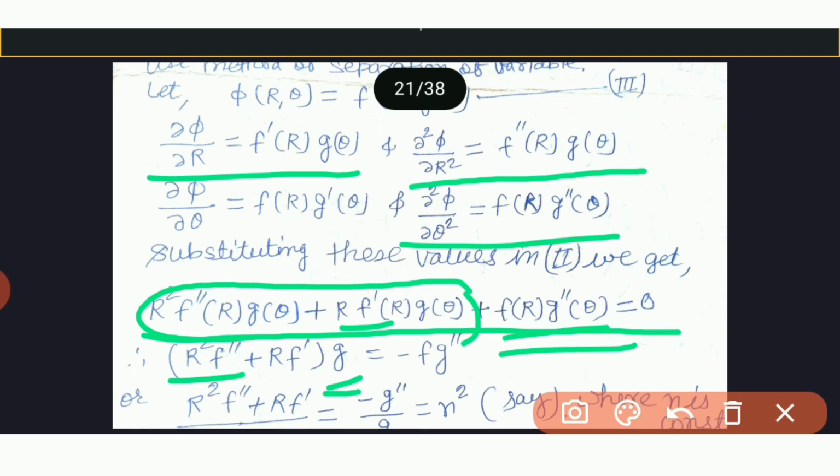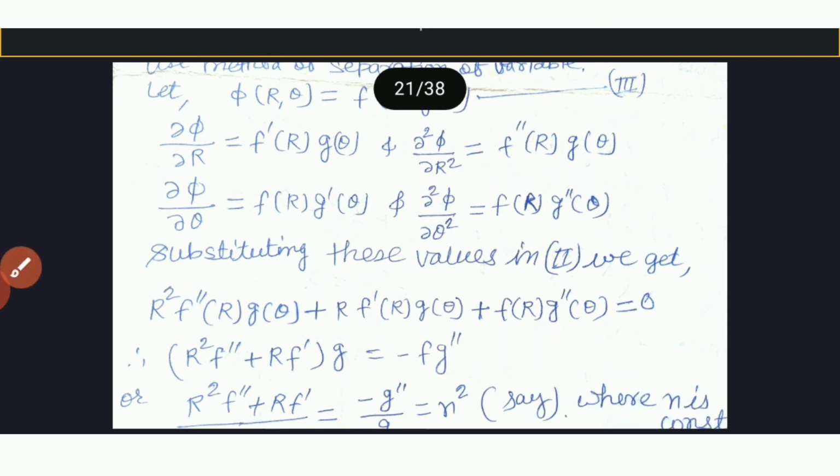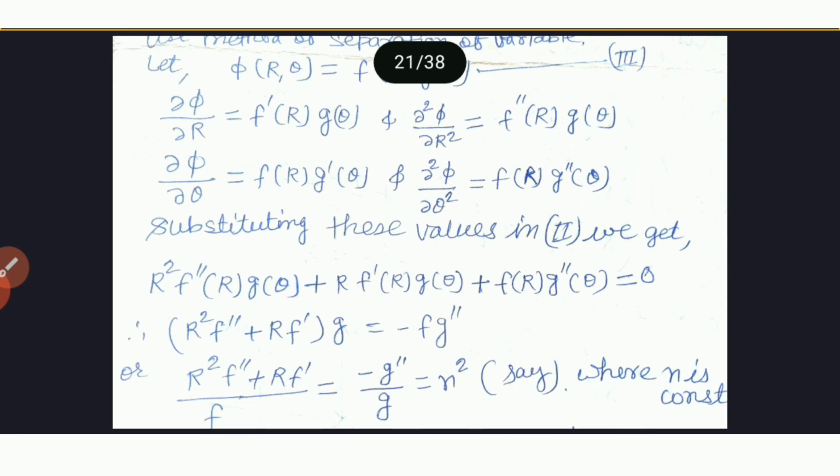Therefore we get (r² f'' + r f')/f = −g''/g, which is equal to n², say, where n is a constant.